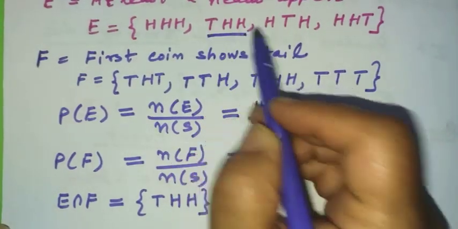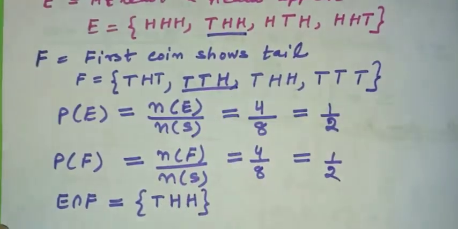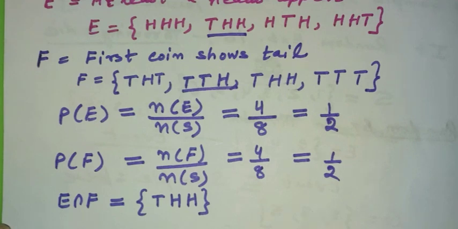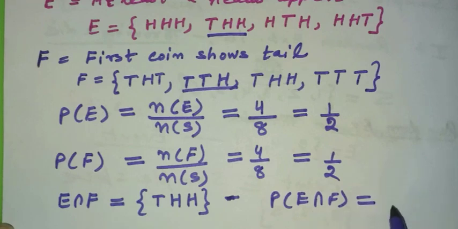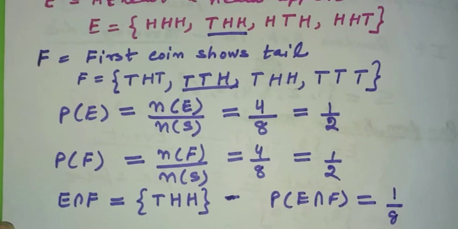You can see THH is the only element which is common in E and F. So if I want to write the probability of happening of E intersection F, that will be equal to the number of elements in E intersection F, which is only 1, divided by the total number of elements in the sample space, which is 1 by 8. Let us move further.